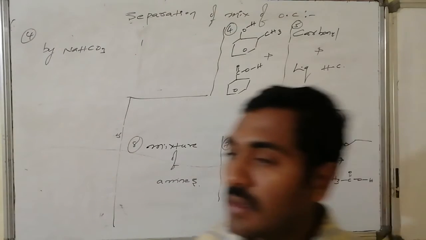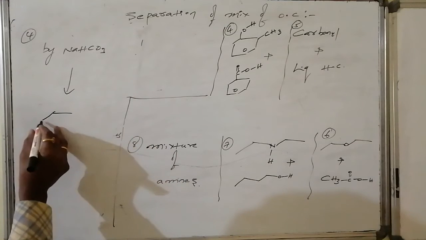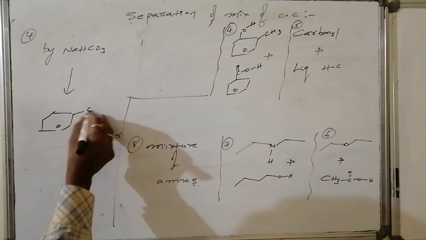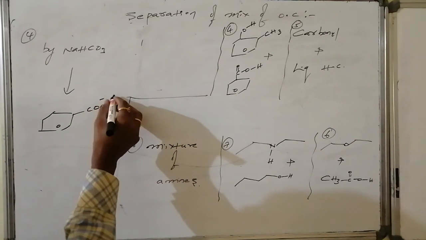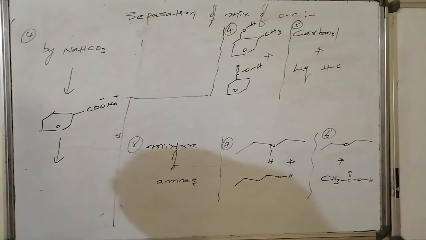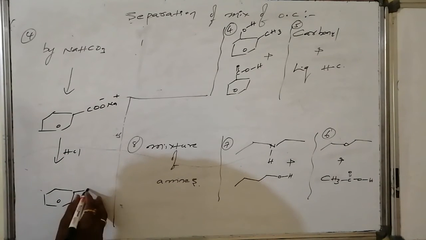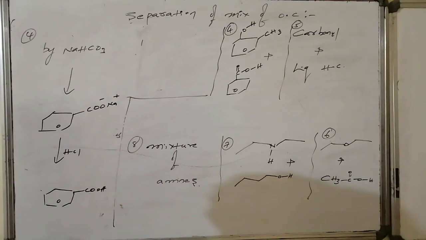Thus by reaction with sodium bicarbonate, whatever acid is there is converted to the sodium salt of the acid because it is relatively strong. Now it is a salt, so it enters into the aqueous layer and is separated. By treating with HCl, under acidic conditions, pH less than 7, once again the benzoic acid is obtained.